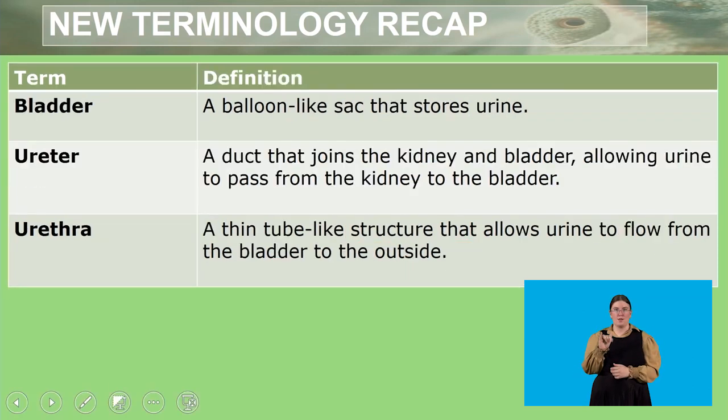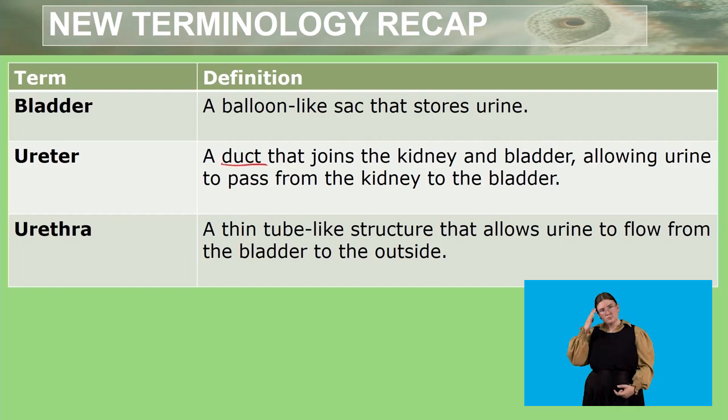We looked at the bladder, ureter, and urethra, which are organs of the system. And we know that the bladder is a balloon-like sac that stores urine. The ureter is a duct that joins the kidney and bladder, allowing urine to pass from the kidney to the bladder.